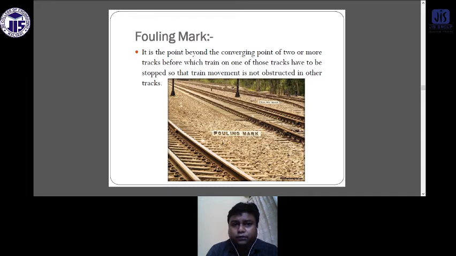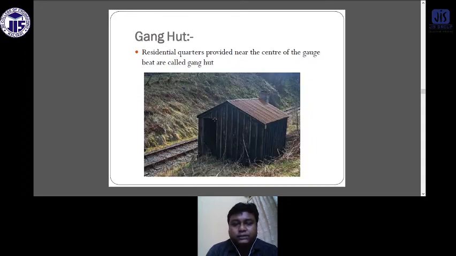Basically, the fouling mark is provided in a single route or single track where there is a junction, with only one entry point or one exit point. So in that case, the fouling marks can be observed. What is a gang hut? The resident quarter provided near the center of the gang beat is called the gang hut.